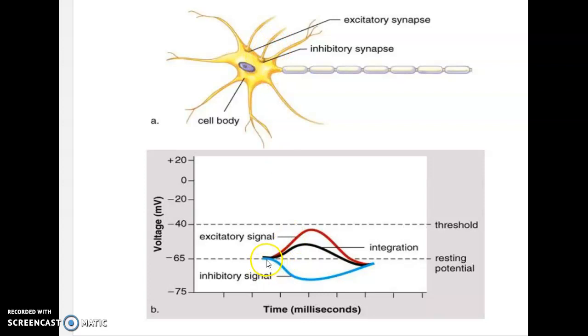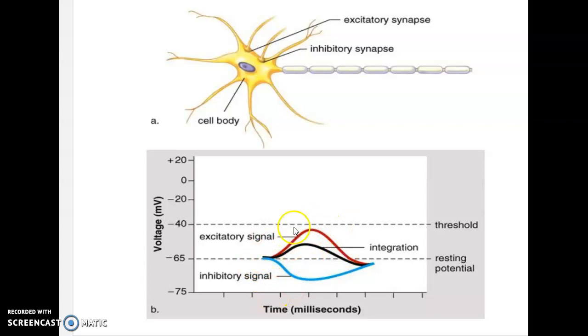Anything that causes my voltage to drop below resting membrane potential is called hyperpolarization, and the signal doing that would be an inhibitory signal at an inhibitory synapse. But either way, if I'm not at resting and I haven't reached threshold, then I am somewhere in the graded potential, the synaptic potential. It's called synaptic because it happens at a synapse. It's called a graded potential because it can be different amounts. It's never exactly the same, or it doesn't have to be exactly the same. So for instance, if I get a bunch of positive ions flowing in, then I'm going to go in this direction. If I get a bunch of negative ions flowing in, I can go in that direction.